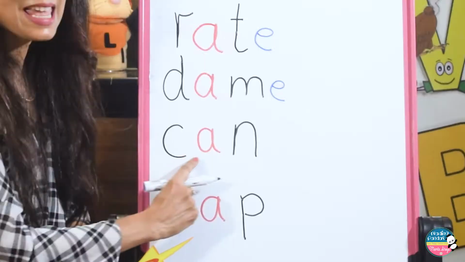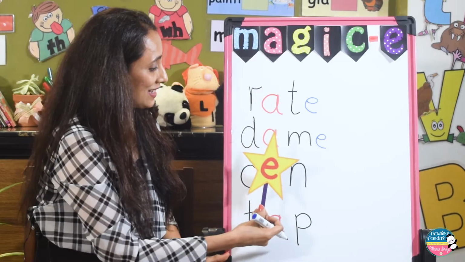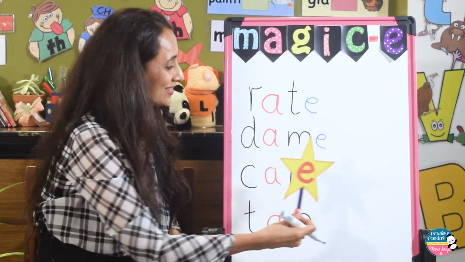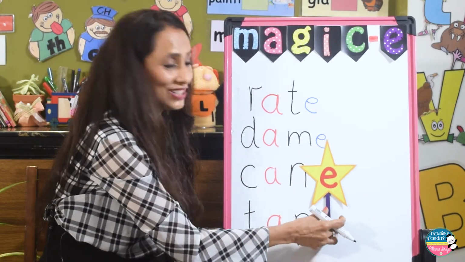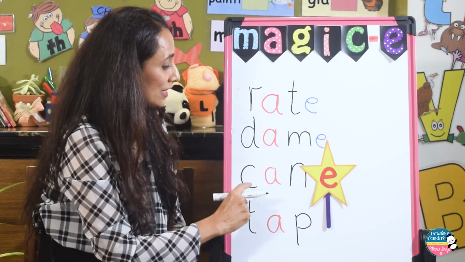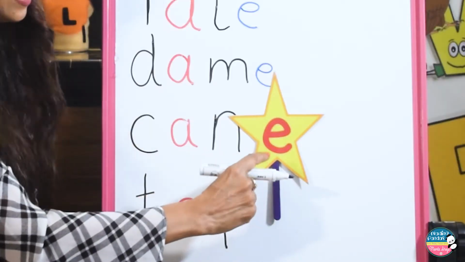The next one is can, and let's tap onto the short vowel sound and turn it into a long vowel sound, cane.